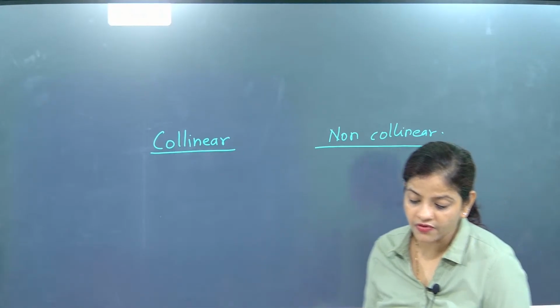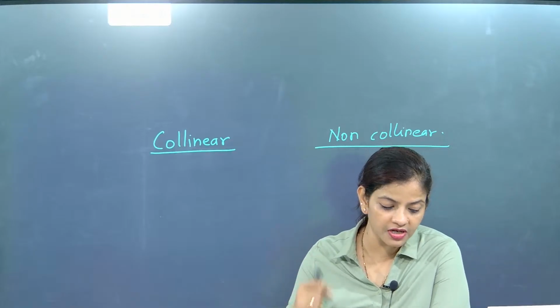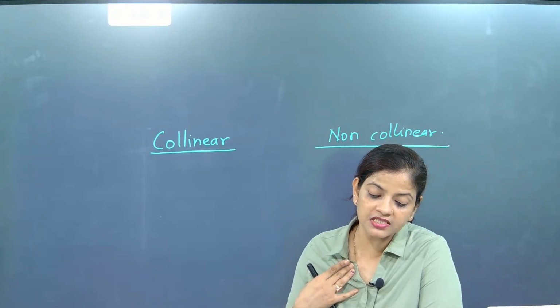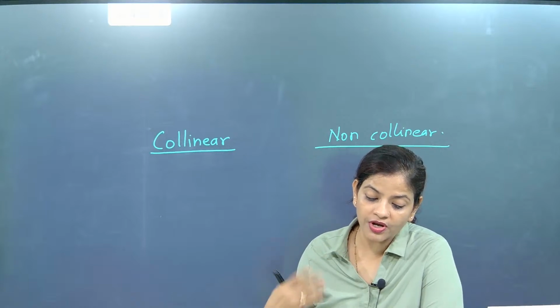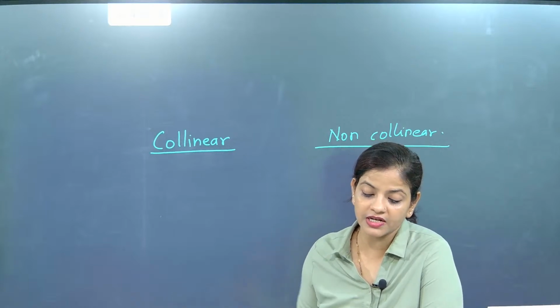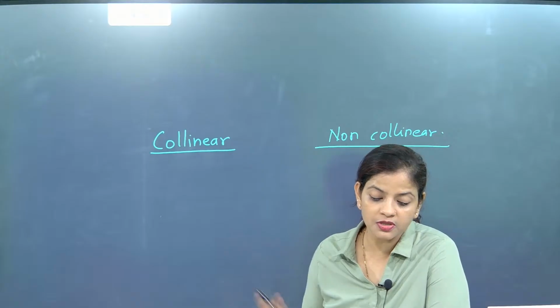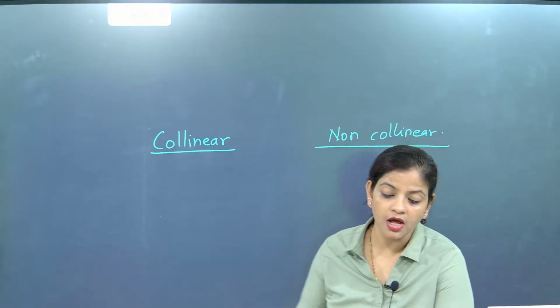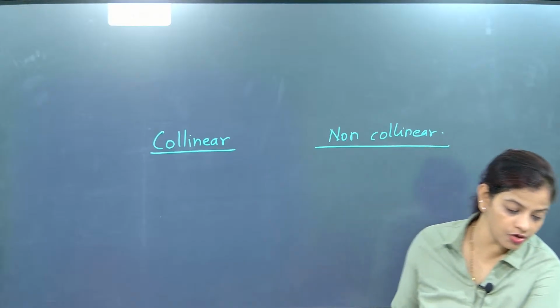See, still late answers are coming. That means you are not live. You need to go live, press the button, and you will get the answers as fast as possible. I need answers as fast as possible. Whenever I give any answer, you will get it fast. Otherwise the system will be slow, so I will get answers late. Now come on, pay attention here. Collinear and non-collinear.